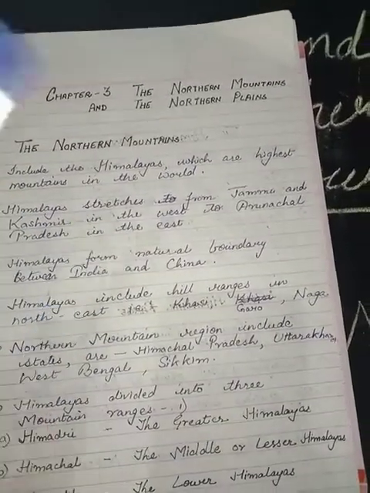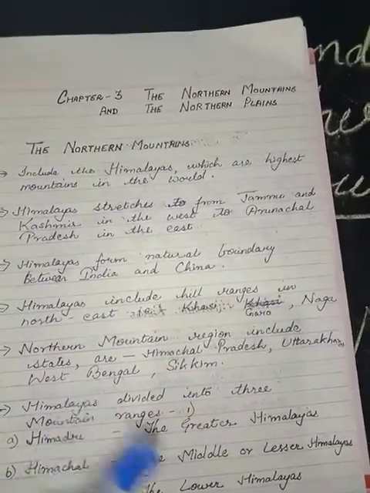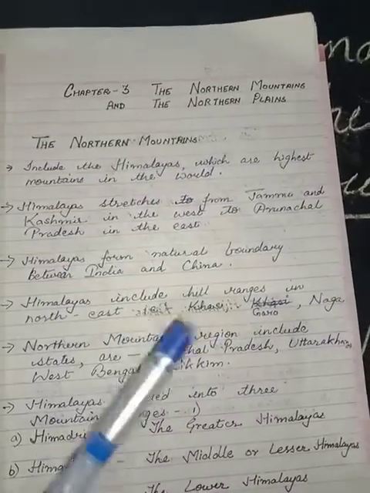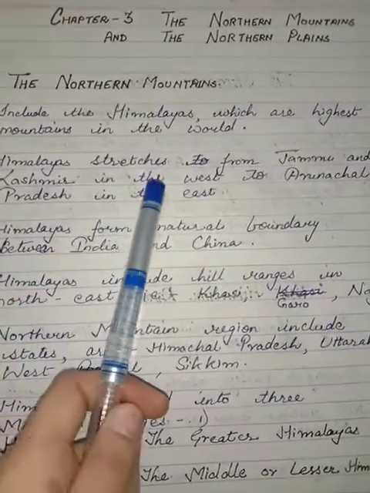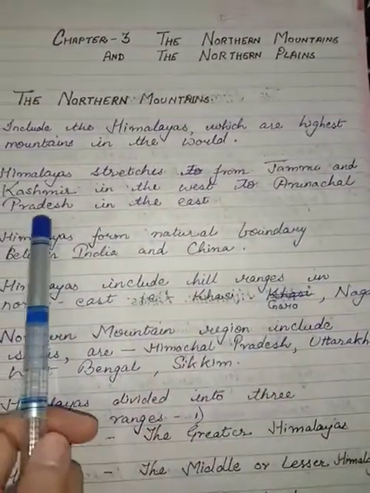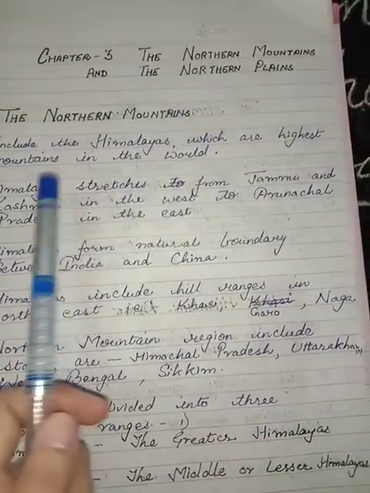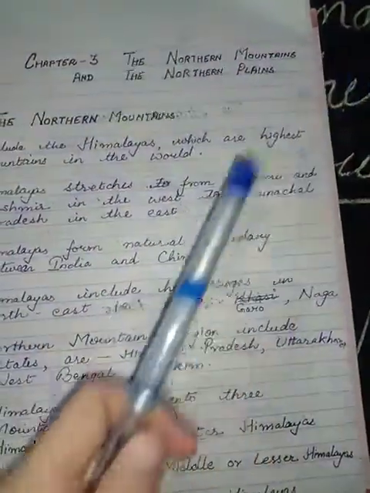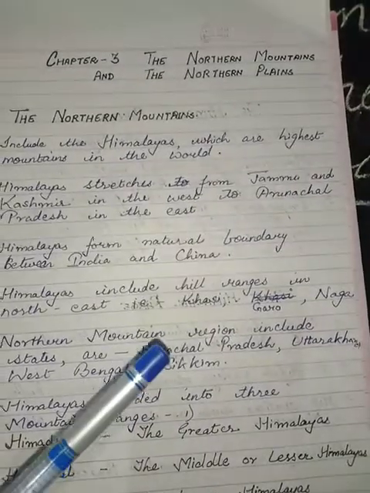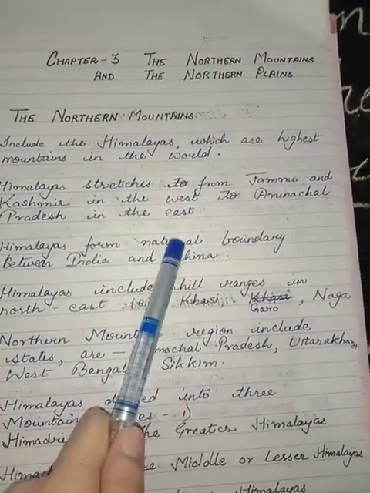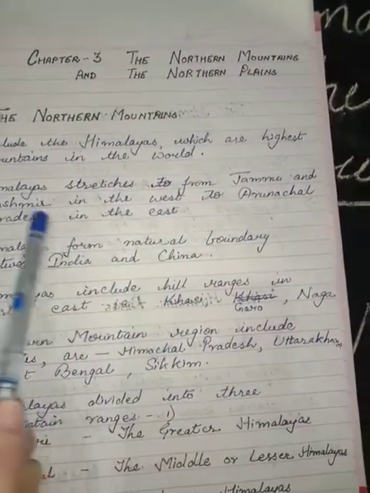Now the second point: this Himalaya is covering which places and which directions? It is given here. Himalaya stretches from Jammu and Kashmir in the west to Arunachal Pradesh in the east. It has such a long connection.